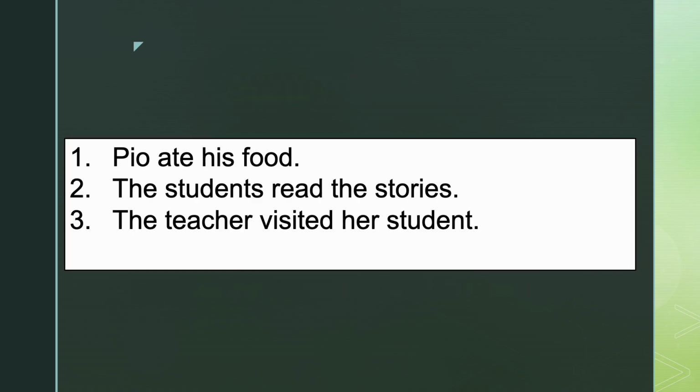Okay, so another example, so we have this. Pio ate his food. The students read the stories. The teacher visited her students. All of these examples are in the active voice because the subject is the doer of the action.